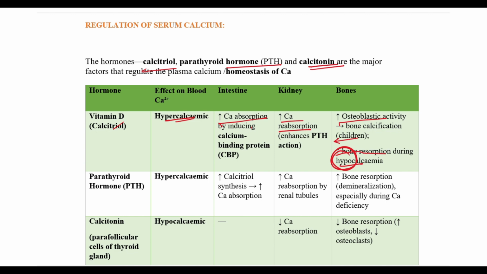Coming to parathyroid hormone or PTH, it's also regulated when there is hypocalcemia. It increases the synthesis of calcitriol and it increases the calcium absorption from the intestine. There is increased reabsorption of calcium from the renal tubules and increased bone resorption or demineralization whenever there is deficiency of calcium. Calcitonin is secreted from the parafollicular cells of the thyroid gland or the C cells. It has a hypocalcemic effect on the blood. It decreases the reabsorption of calcium from the kidney and it decreases the resorption. Basically, it increases the bone forming and decreases the bone resorption activity.